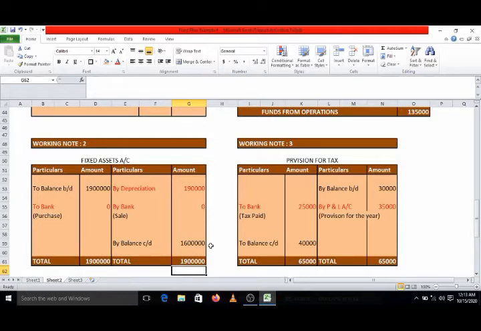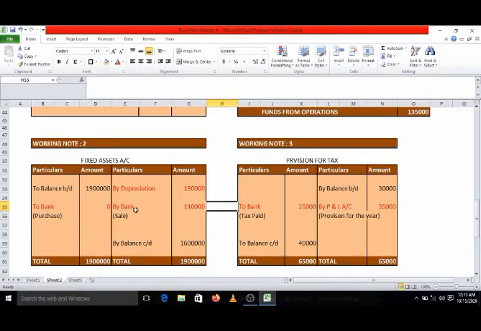It means there is a difference. How much is the amount of difference? 19 lakhs minus this 16 lakhs minus this 1,90,000. The difference comes to 1,10,000.